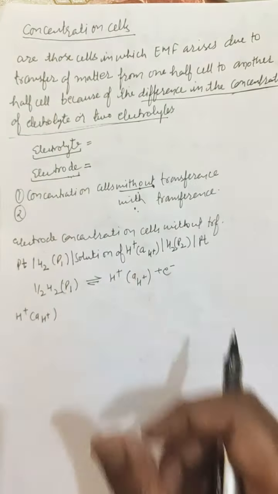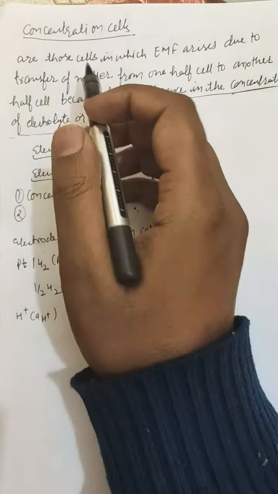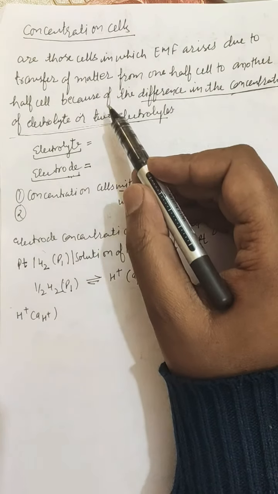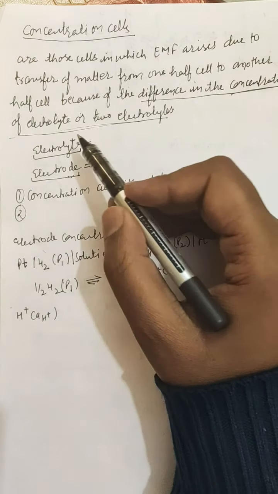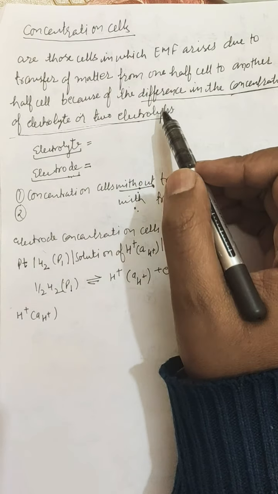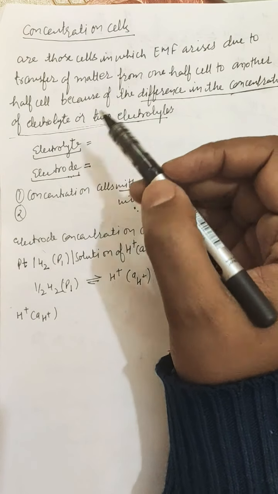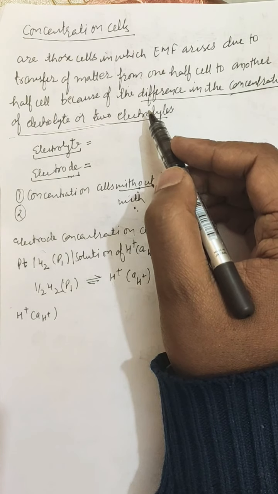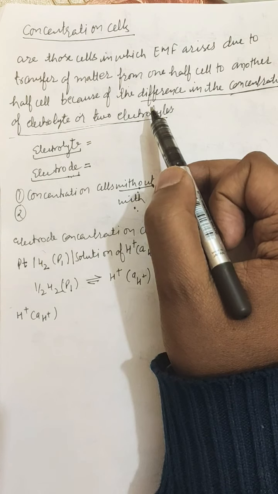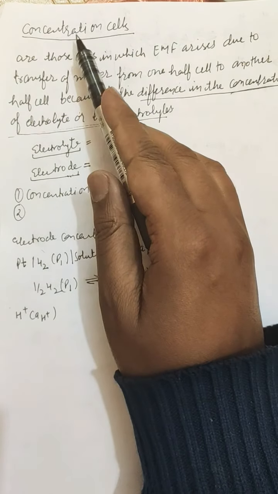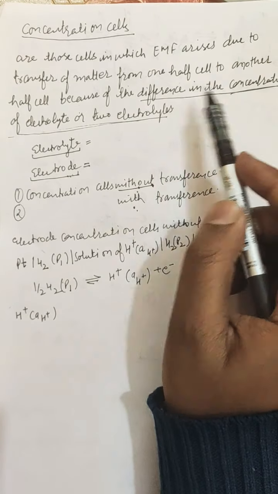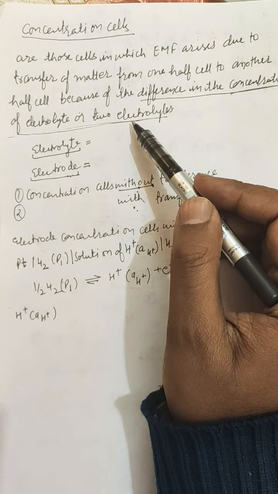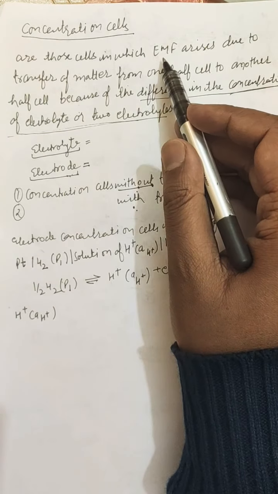But in case of concentration cells, the concentration cells are those cells in which the EMF arises due to the transfer of matter from one half cell to the other half cell because of the difference in the concentration of electrolyte or two electrolytes. So basically, in case of electrochemical cell, there was simply a difference between the standard reduction potential of the two electrodes, which results in the generation of EMF. But in case of concentration cell, there is a difference in the concentration of the electrolytes or electrodes, which results in the formation of EMF.